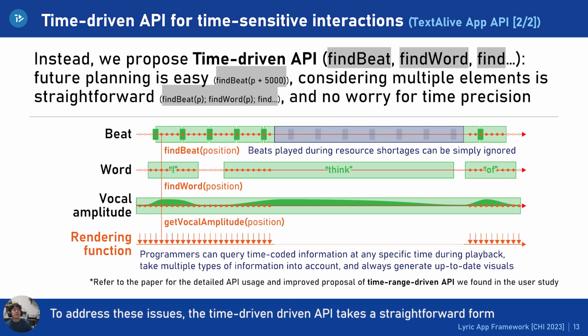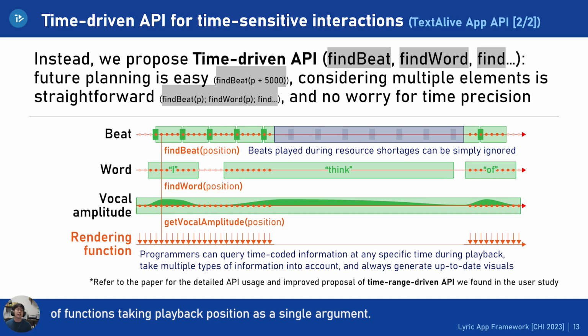To address these issues, the time-driven API takes a straightforward form of functions taking playback position as a single argument. For future planning, the programmer can add an arbitrary amount of time such as 5 seconds to the argument. And to incorporate multiple musical elements, they simply need to call multiple methods and synthesize the results in their code. And as these methods can be called within the rendering loop, there is no issue regarding time precision.